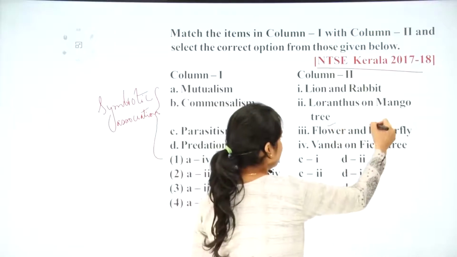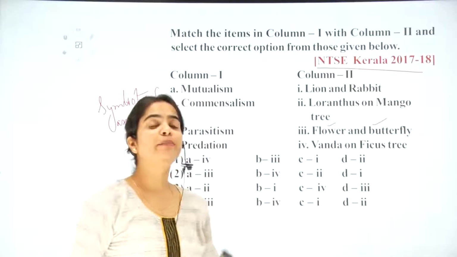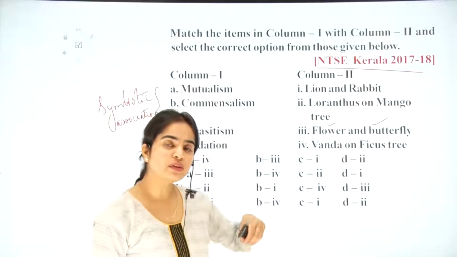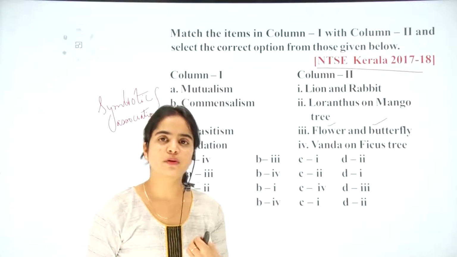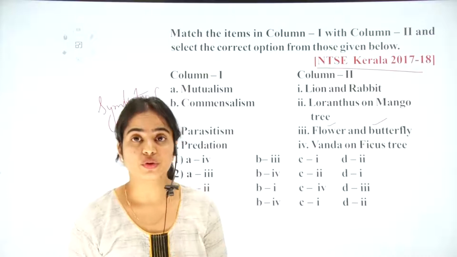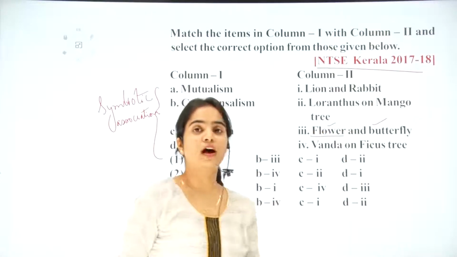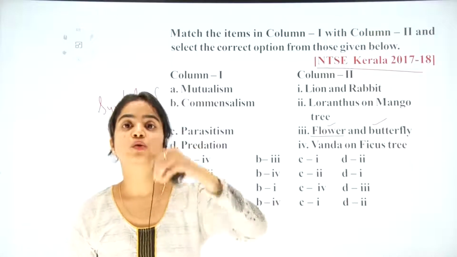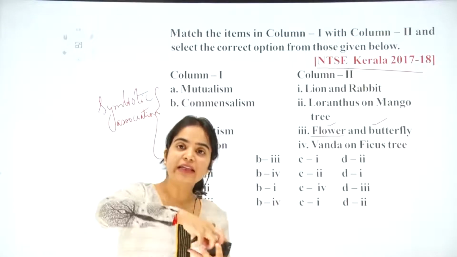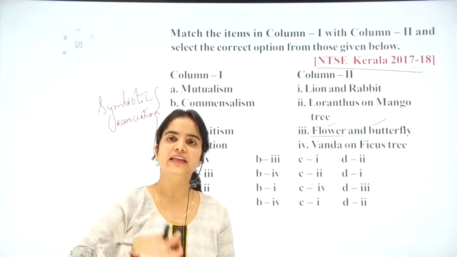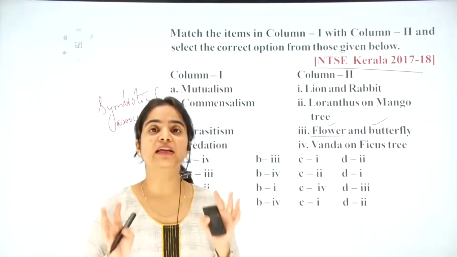Because flower and butterfly both get benefit from each other. How? The butterfly, when coming to the flower, gets the sap out from there, like food, the nutrients from there. While doing such a job, the flower does pollination. They carry the pollen grains from one flower to the other flower while taking the sap, and benefit in the pollination.